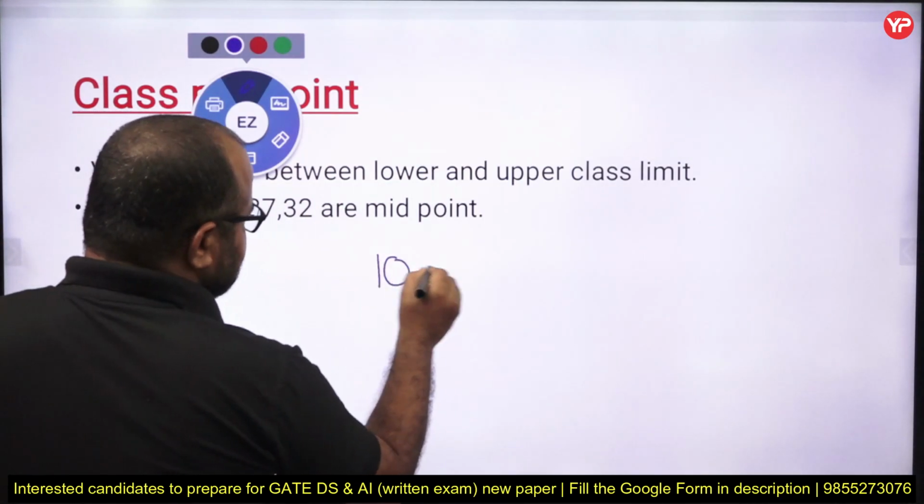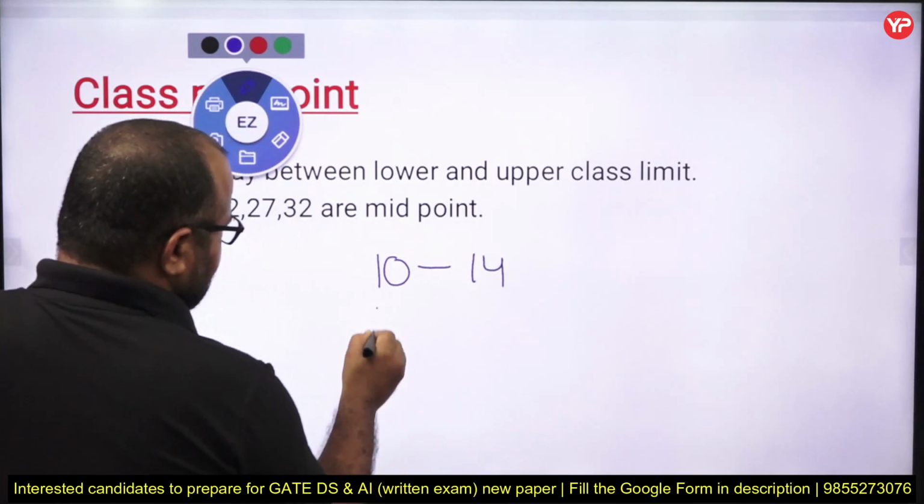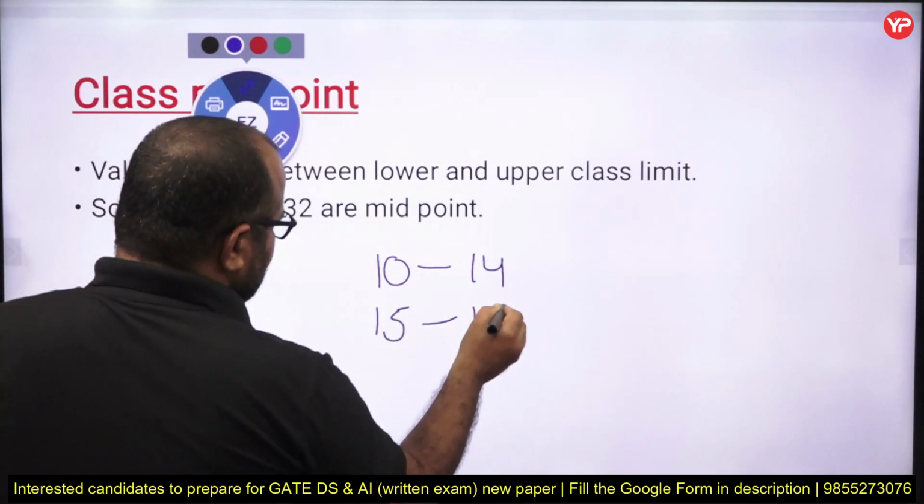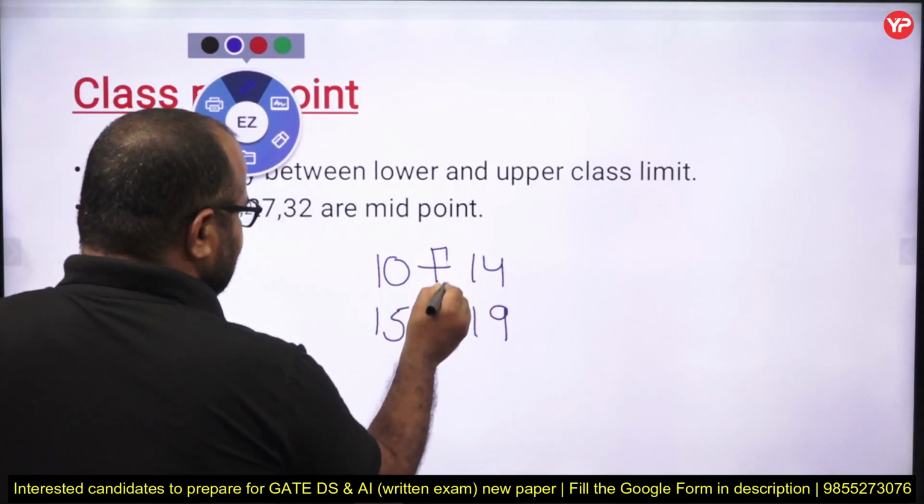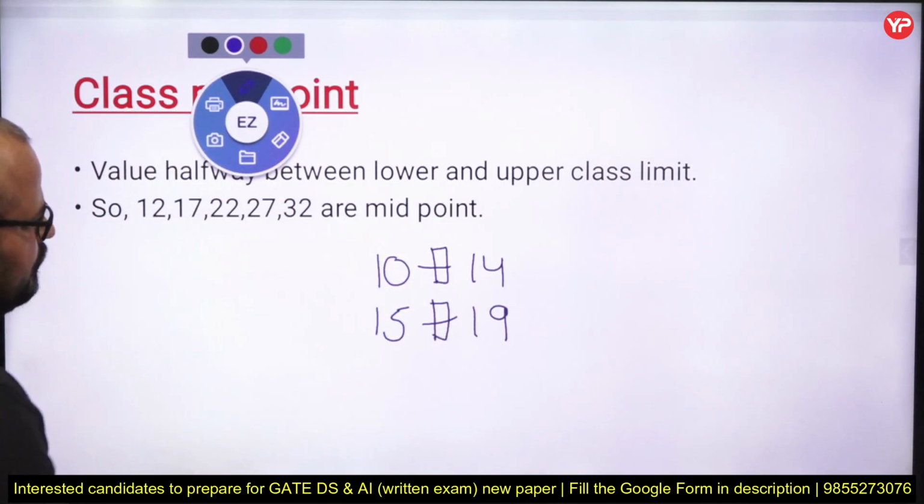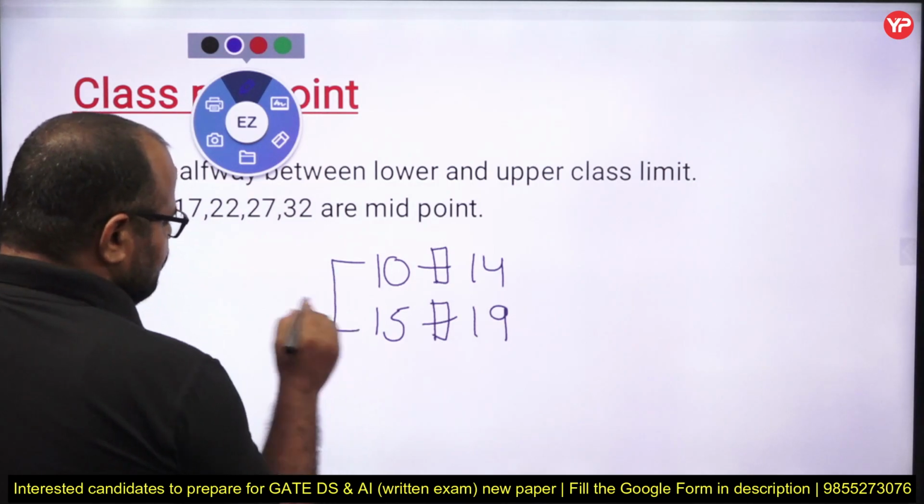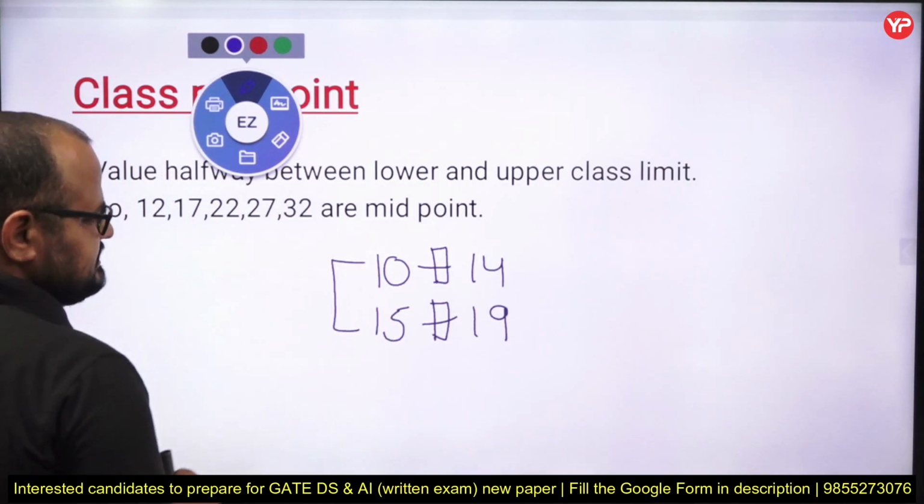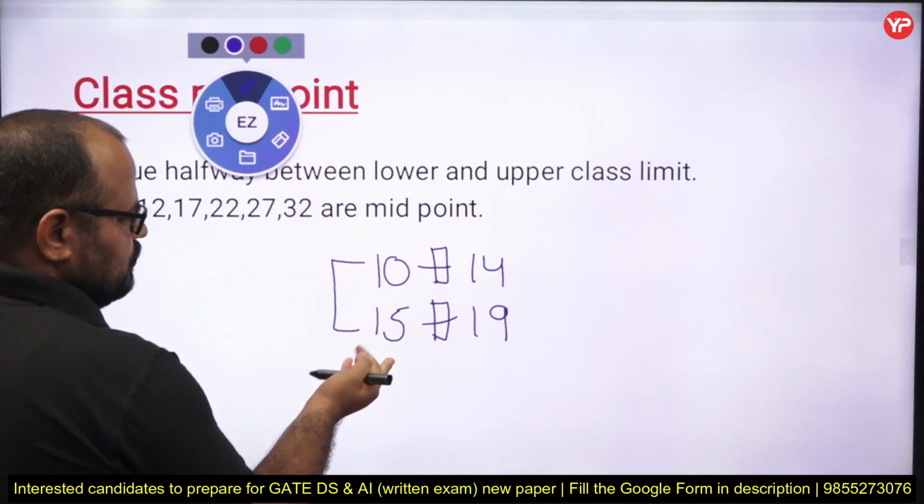Like my first class is 10 to 14, next class is 15 to 19, then what is the midpoint? Fine, my dear students, how can you find out? Just take the lower values of the two classes, that is 15 minus 10, 5. 5 divided by 2, 2.5.